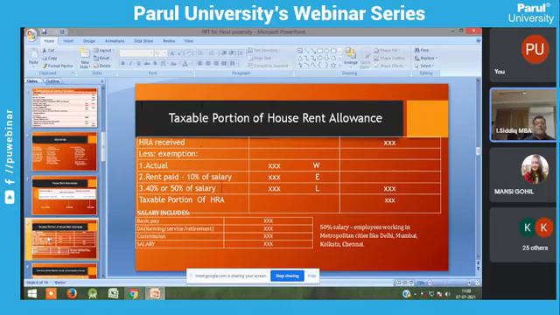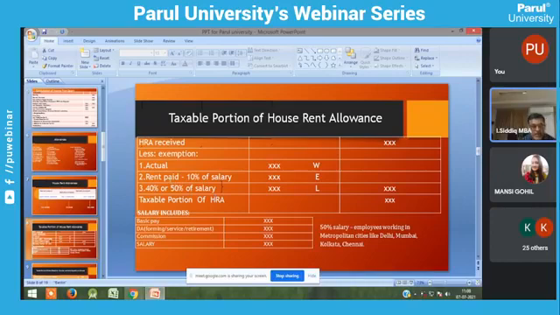This is the taxable portion of house rent allowance. This provision is applicable to employees who are living in a rented house. So for house rent allowance received, the exemption has three items. One is actual: what is the amount he has received? That you have to put in the calculation.